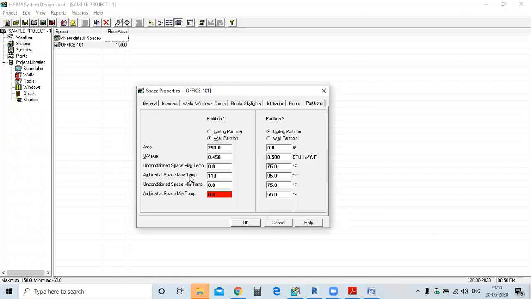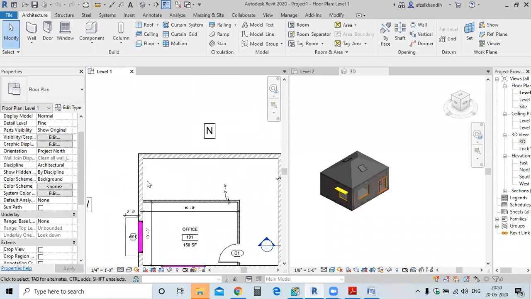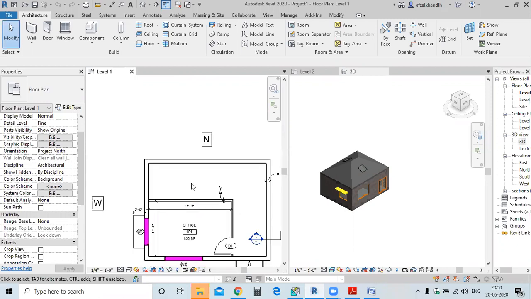Okay. Now coming to the unconditioned space maximum temperature. This is the unconditioned space now. That is why it is a partition wall. If it is a conditioned space, then in that case it will not be a partition wall. So this is asking for the space temperature.